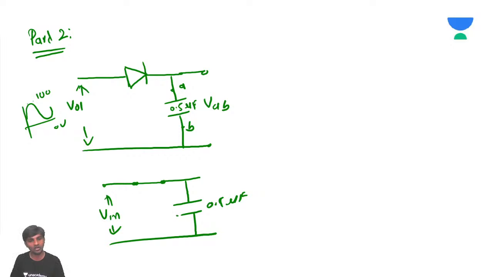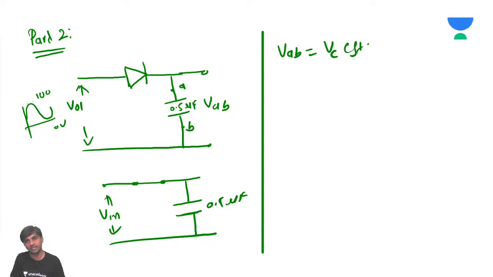Are you able to understand or not? So what is the peak value? This is going to be Vm. So the voltage across this 0.5 microfarads capacitor, I should say this VAB, is equal to VC in steady state. As the diode is always on, the capacitor charges to the peak value of the input voltage.